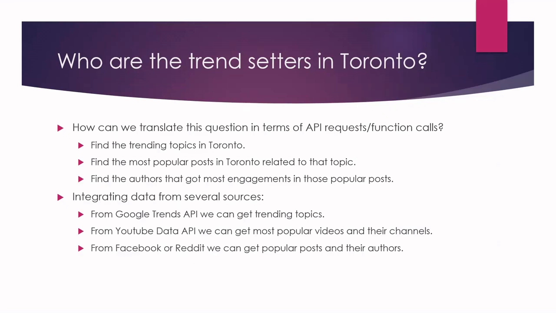We can find the trending topics from the Google Trends API. We can find YouTube data, like the videos on YouTube, as example posts, and the posts or comments on Reddit or Facebook as other types of posts. Okay, so now I have three different APIs that I need to integrate together in order to get my answer.